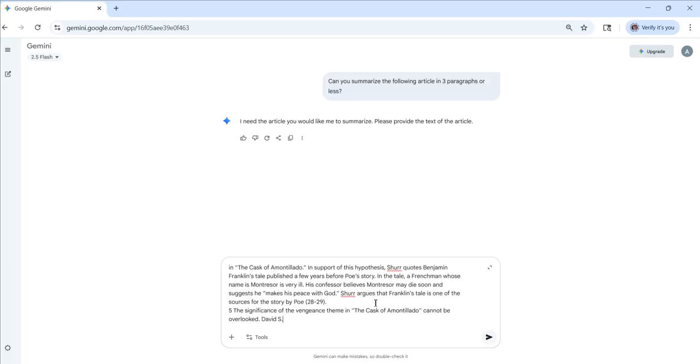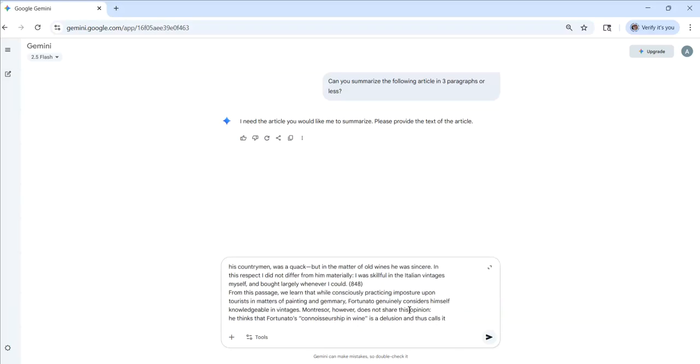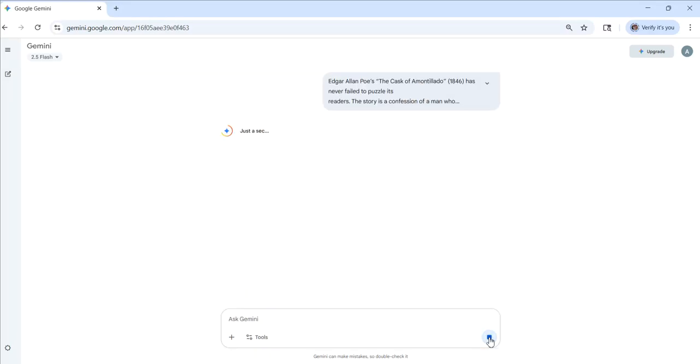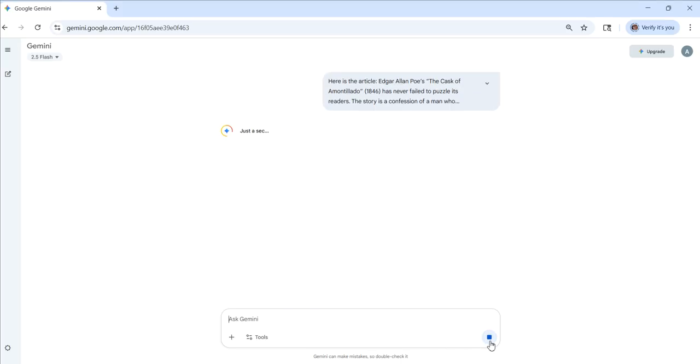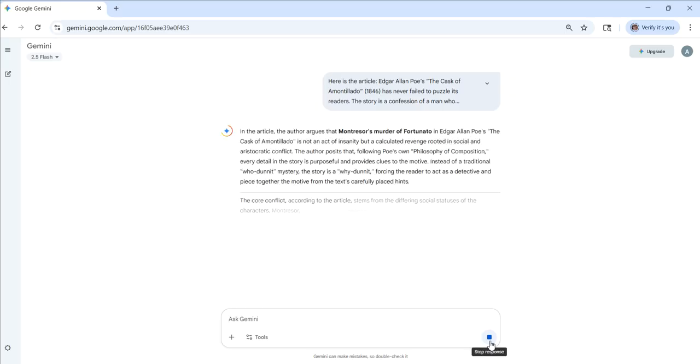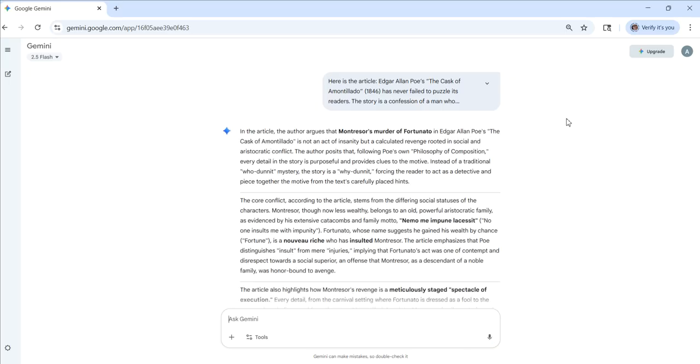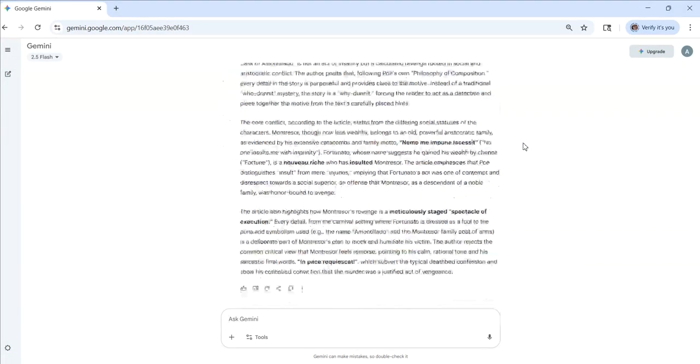Okay? And this is the article. Now, I'm going to click submit and feed it to the AI. This is the Elena Baraban article. She says, please provide the article you want summarized. I'm going to say, here is the article, and let's see what it is doing or not doing. Here we go. Okay, so here is my 3-paragraph summary.